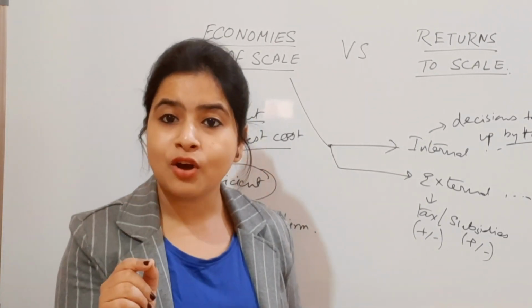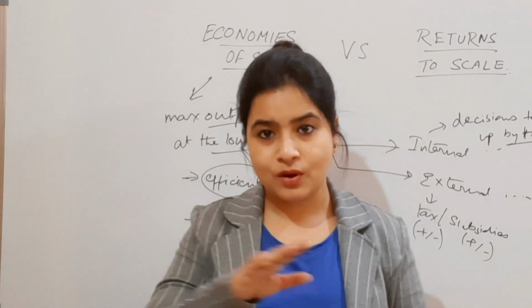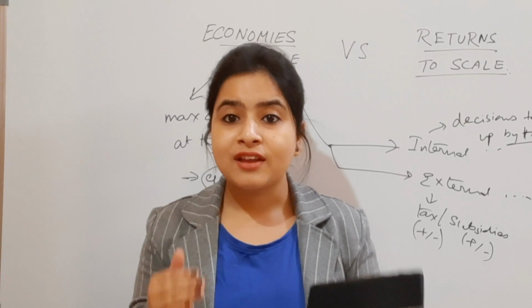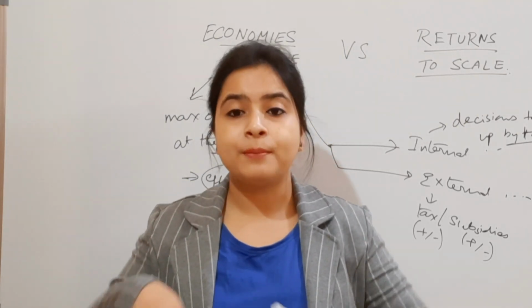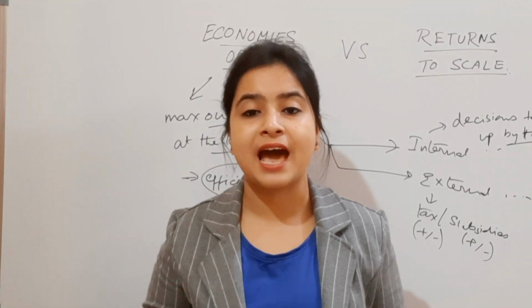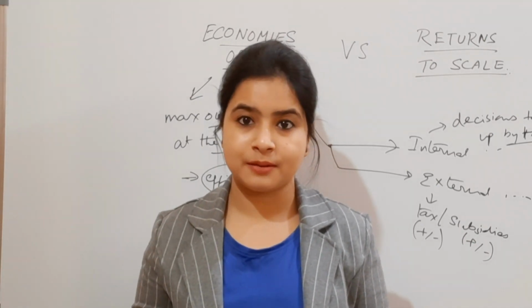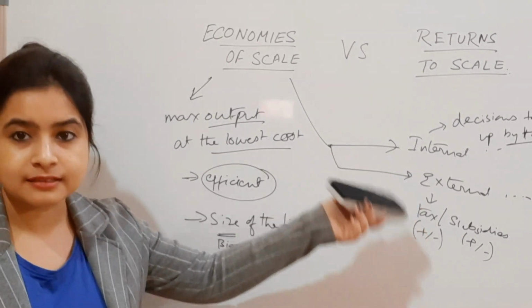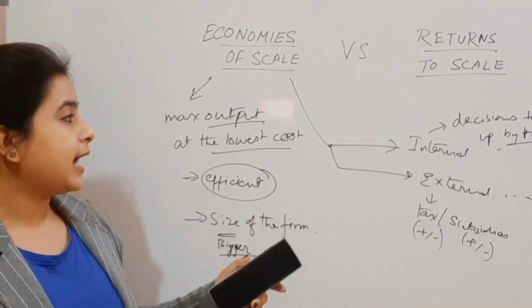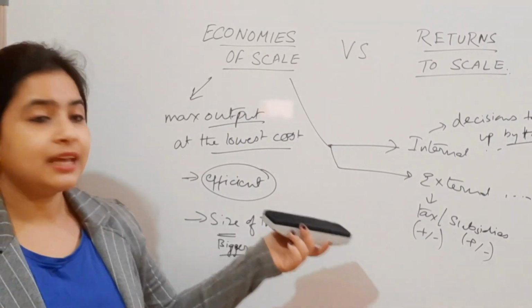In one line we can say that whenever the factors are outside of the farm's control or beyond its control, then we have external economies of scale. Okay, so these are the two broad subcategories of economies of scale, and these are small examples of it.